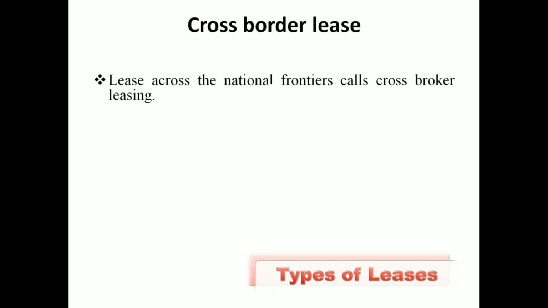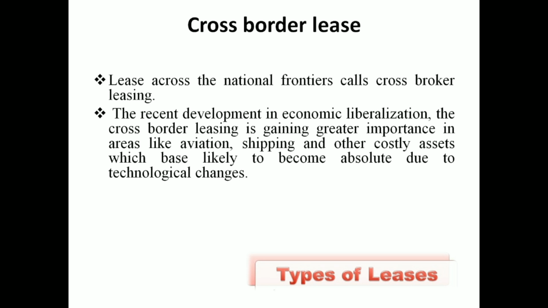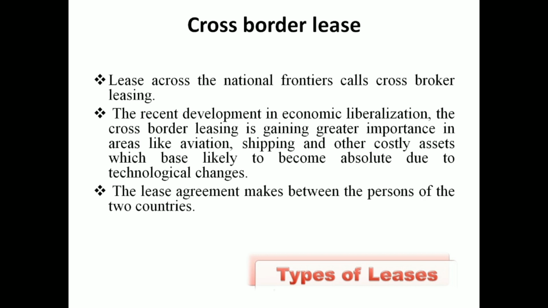Then the cross-border leasing process is another type of leasing. This is a leasing process between two nations. In areas like aviation, shipping and other things, there will be an agreement between two nations. Technological transfer is also part of this type of leasing process. So this is a leasing agreement between two persons of two countries. That is the agreement of a cross-border leasing process.